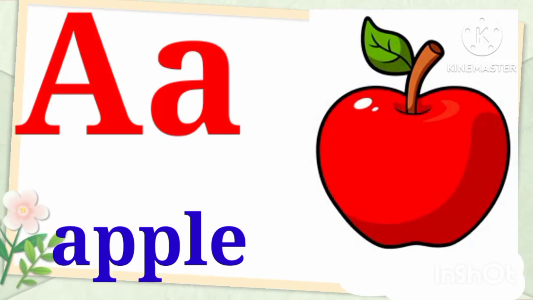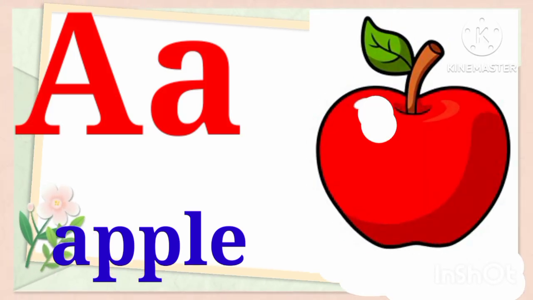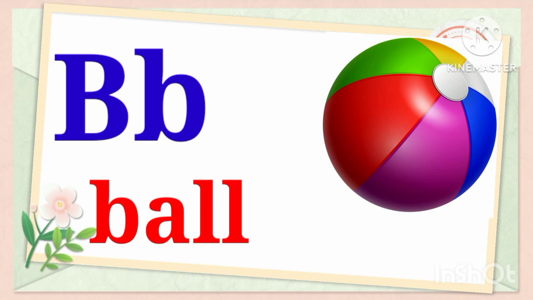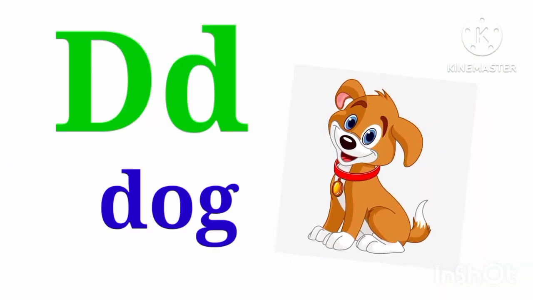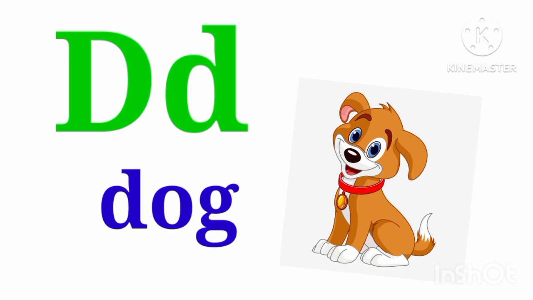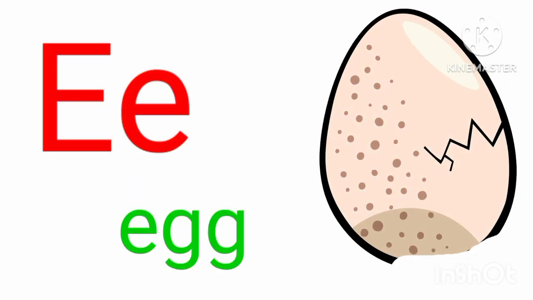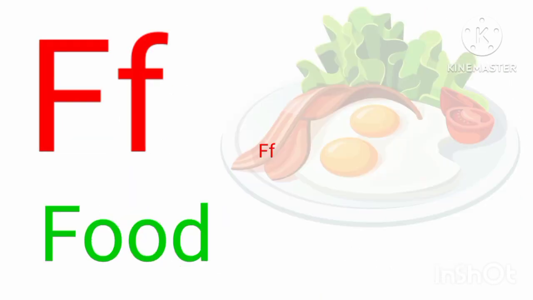A. A for apple. Capital A, small a. B. B for ball. C. C for cake. D. D for dog. E. E for egg.